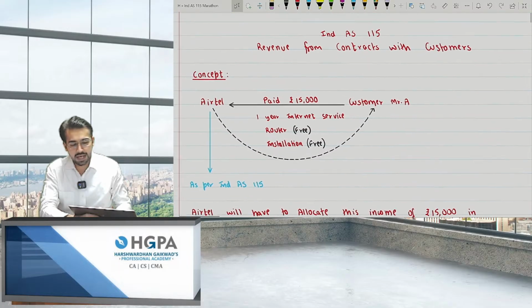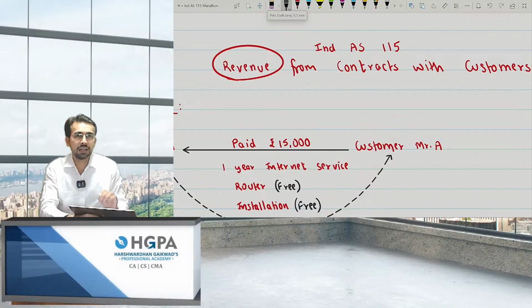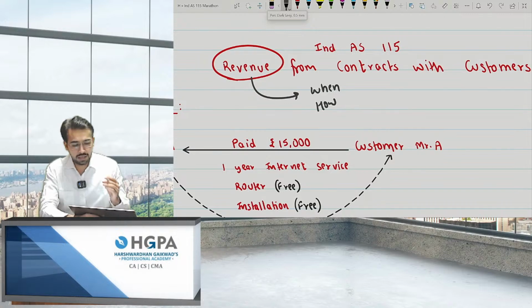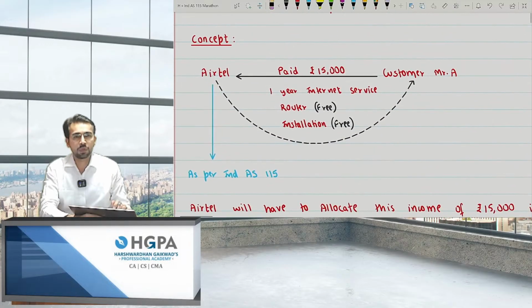Okay, so now what exactly do you mean by revenue? Revenue means nothing but sales. So this IND AS talks only about when to recognize and how much to recognize, right? When to recognize the sales and how much to recognize the sales. That is, at what point of time will you recognize the sales? So to better explain, I'll give you this example. So what is this concept?